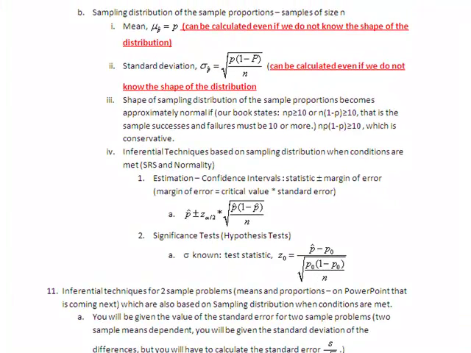So now let's look at the sampling distribution of the sample proportions of a particular sample size, let's say n.